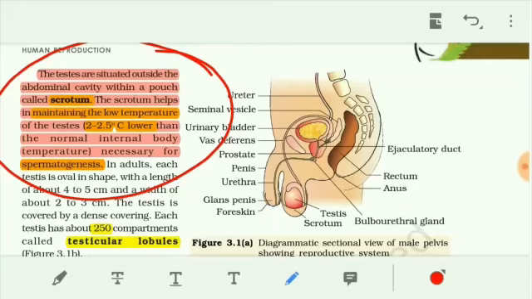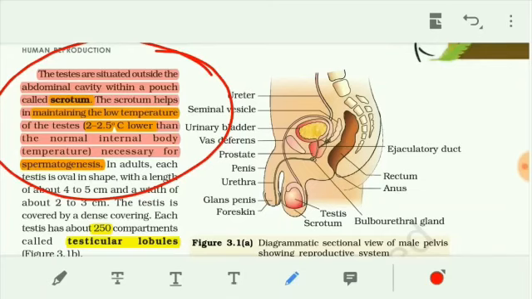The testis is 2 to 2.5 degrees Celsius lower than the body temperature, which means around 35 degrees Celsius is present in the testis. So the testis needs around 35 degrees Celsius for the production of sperm.